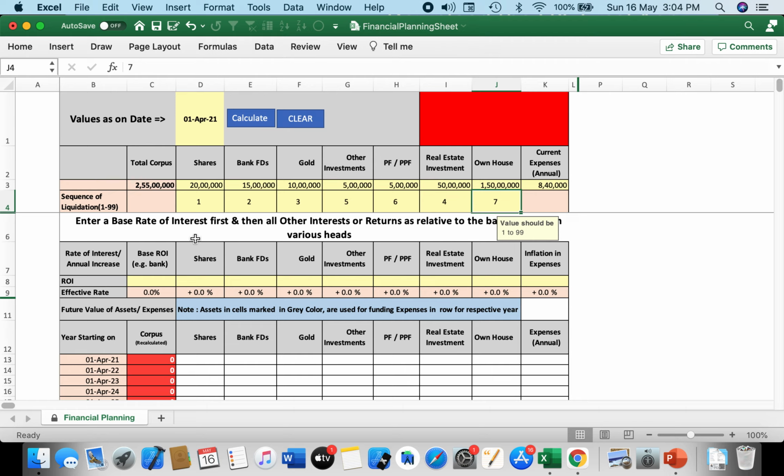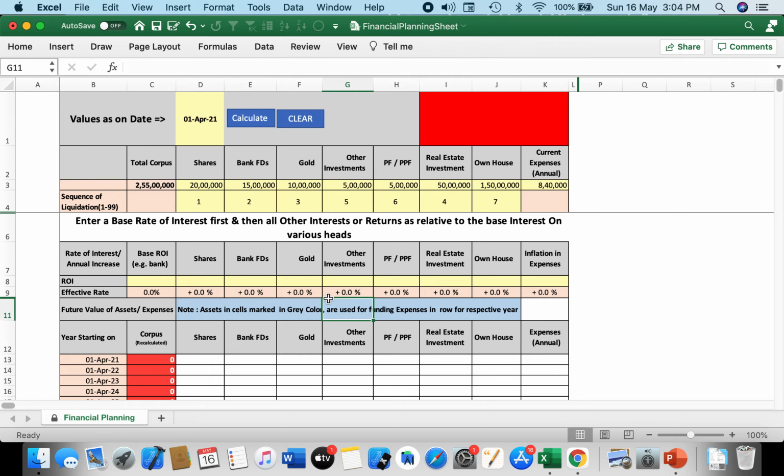Just note that when we run the application, whenever he liquidates column I, that is real estate, or column J, which is own house, the money coming out of sales proceeds, based on the value in that particular year when the liquidation happens, will get transferred to bank FD. We will watch that, as you will see, and the buckets from which expenses are being met will be marked in blue color like this, as you see in this line.